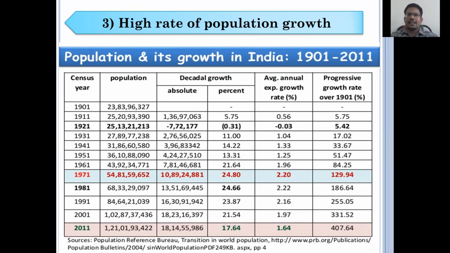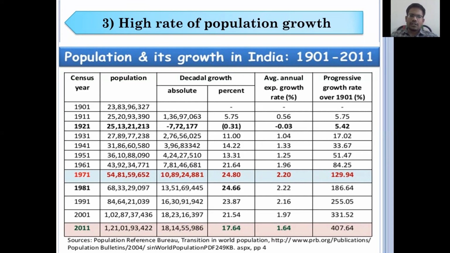If the government allocates the welfare funds to welfare activities, when will the government allocate funds to development activities? That is a problem here. In the total budget allocation, more than 60 to 70% goes to welfare activities only. For that reason, we are still continuing as a developing country, not a developed country.